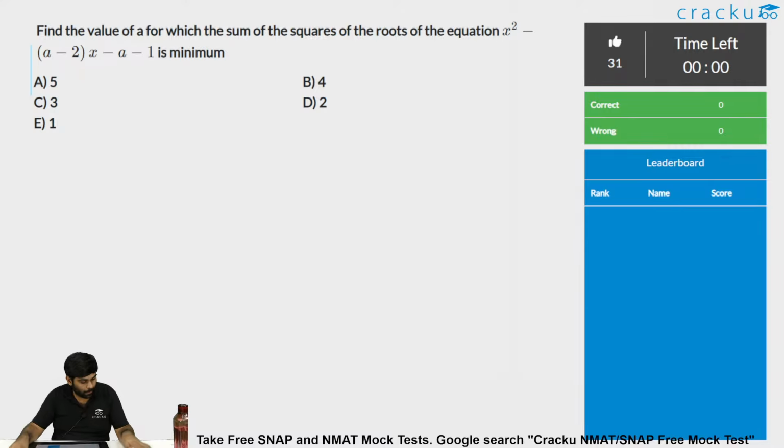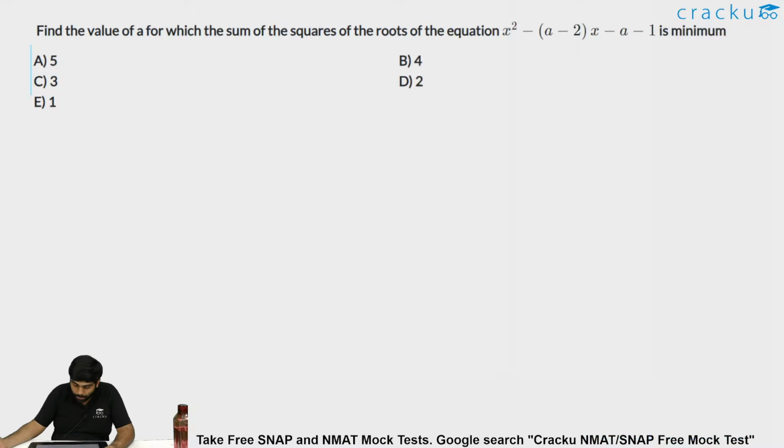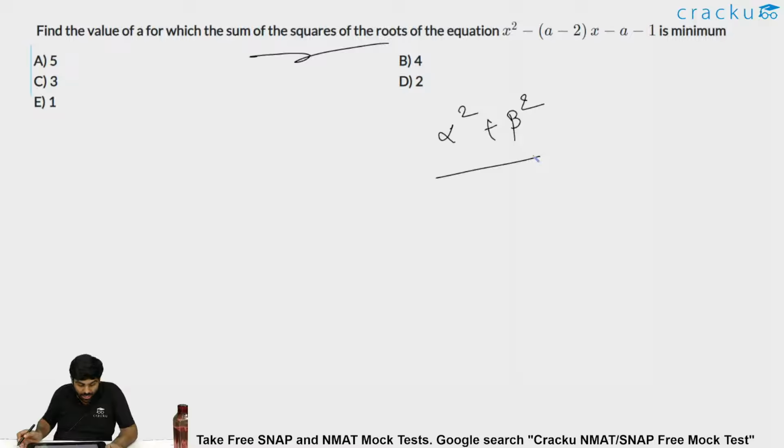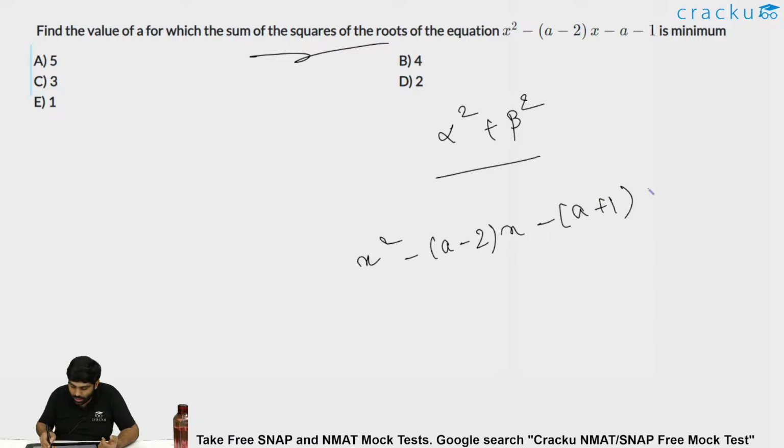Alright. Now let me solve this for you people. Find the value of a for which the sum of the squares of the roots, if alpha and beta are the roots, then alpha square plus beta square, of the equation x square minus of a minus 2 into x minus of a plus 1 is minimum. This is the given quadratic equation.